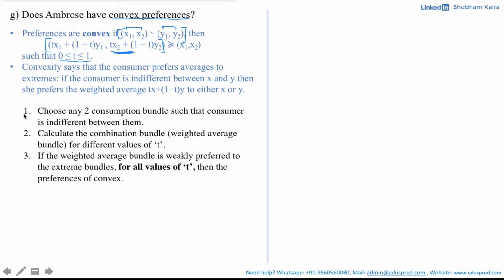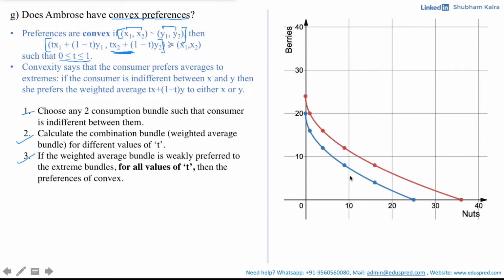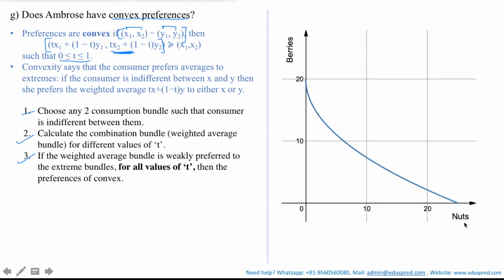So let's apply these steps one by one to a particular question and see if the preferences are convex for Ambrose or not. If you recall part A from previous videos, we drew these two indifference curves for Ambrose. Since the question does not mention which indifference curve we have to work with, we will work with both of them. So let's begin with the blue one. Now, you have nuts on the x-axis and berries on the y-axis, and the preferences are depicted by this blue graph, which is known as your indifference curve.